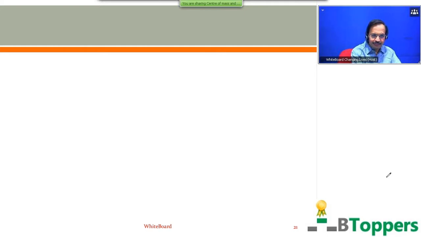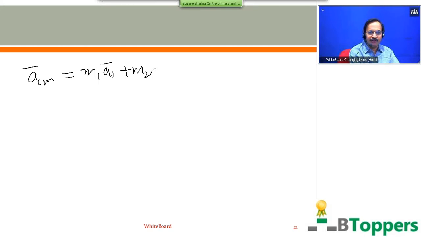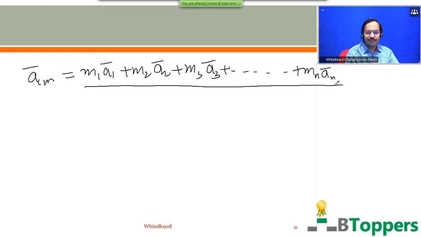So the linear acceleration vector of the center of mass of the system with n particles is given by A_cm bar equal to m1 a1 bar plus m2 a2 bar plus m3 a3 bar plus up to mn an bar, divided by the sum of the masses of all the n particles of the system. So this gives you the expression for acceleration of the center of mass of the n particles.